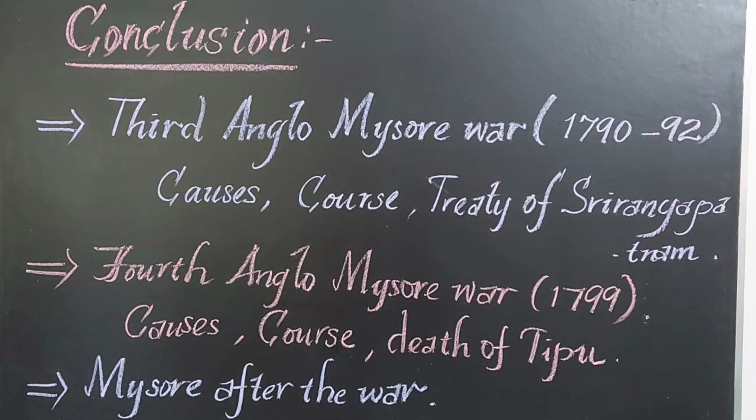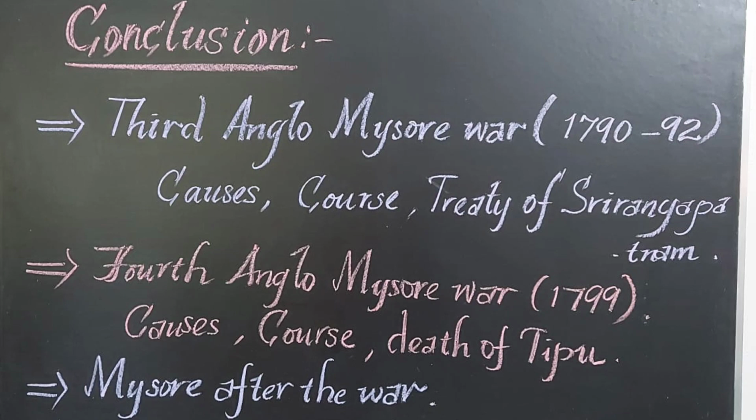So he made an alliance with Arabia, Turkey, Afghanistan and the French, and also he made communications with Napoleon. And the French came to Srirangapatnam and helped Tipu Sultan, founded a club for him, which was known as the Jacobin Club, and they planted a tree of liberty. All these were the causes for the Fourth Anglo-Mysore War. At the time, the English general was Lord Wellesley. In 1799, he announced war against Tipu Sultan. And the war was very short and decisive because Tipu Sultan was greatly attacked by two great generals.